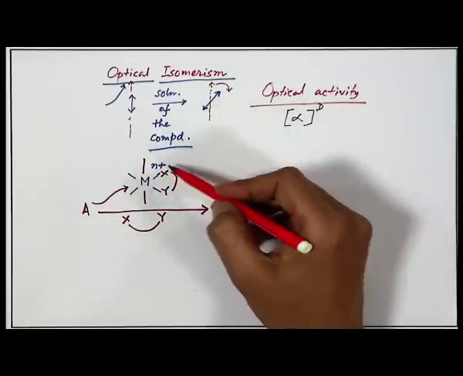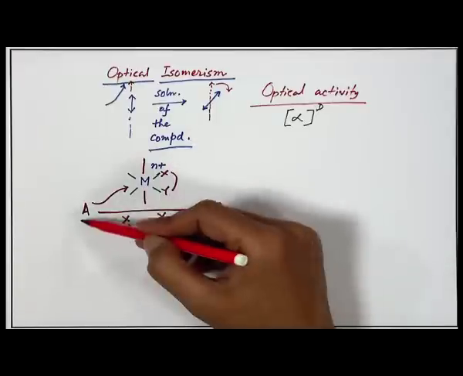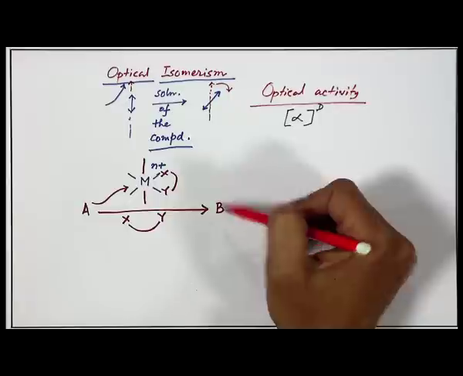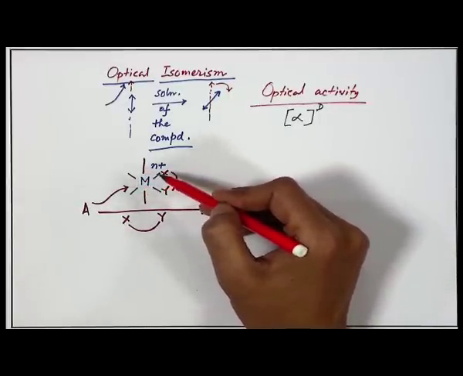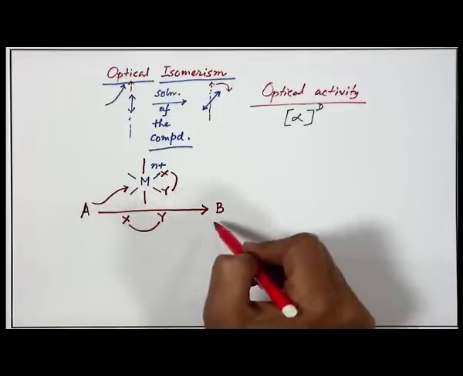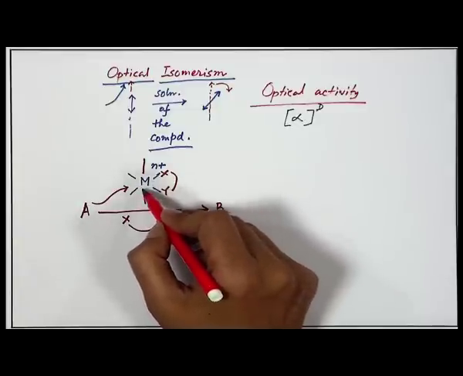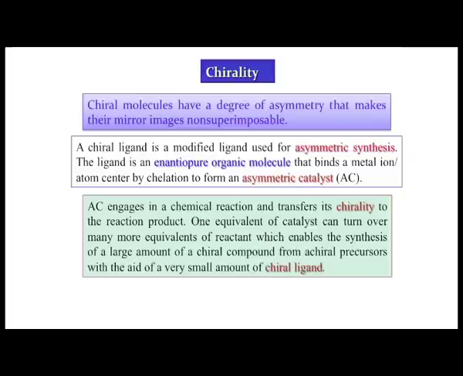So, some free sites or the labile sites would be available to bind this A and to convert it to B. And if your M is the corresponding chiral center, so if your chirality can be transmitted to the A or the B, that can also be an important factor related to the corresponding chirality of the metal ion center. So, that is the chirality which can be transmitted.